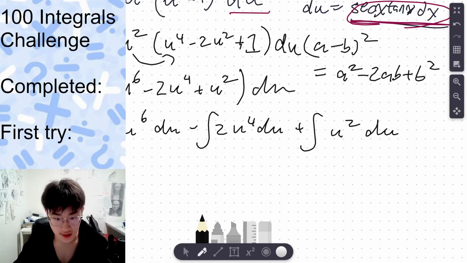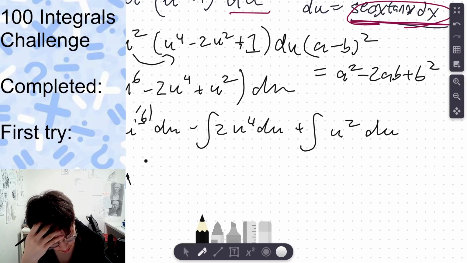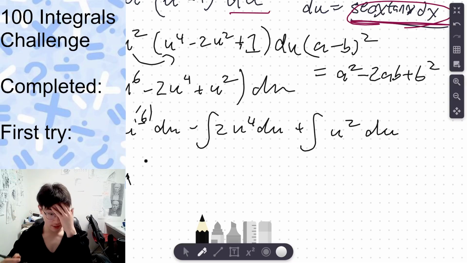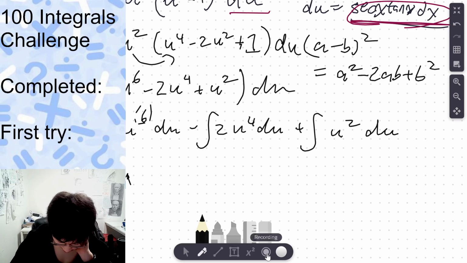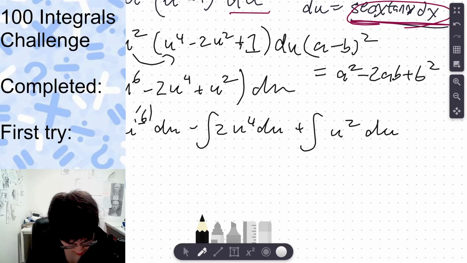This is the reverse power rule. So you basically take this exponent, you put it on the front, and then you write the u. Yeah, right? Oh my crap. Oh hell no, I don't know how to do this. Hold on. How do you do this? Bro, I should be able to do this, right? Oh, my bad, no. Reverse power rule.